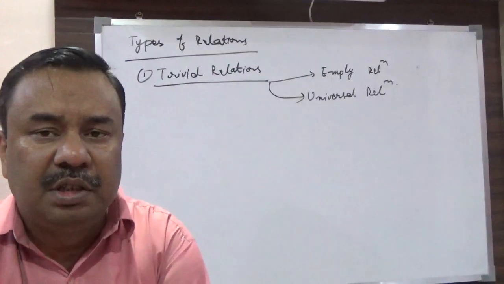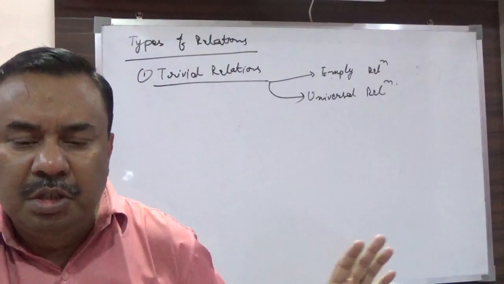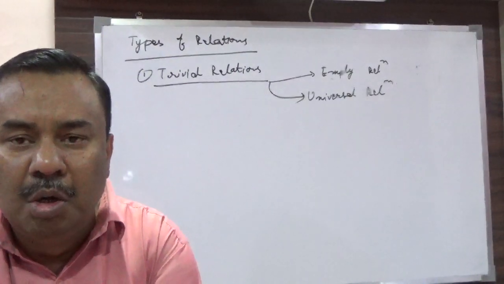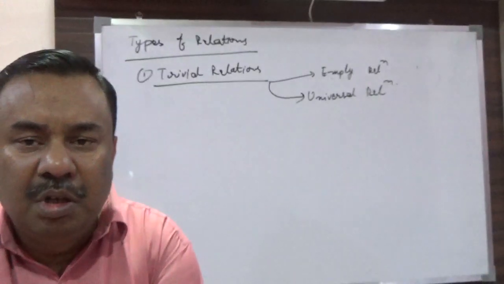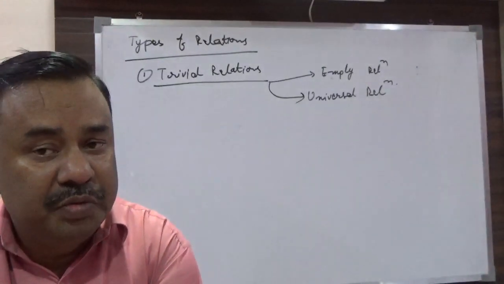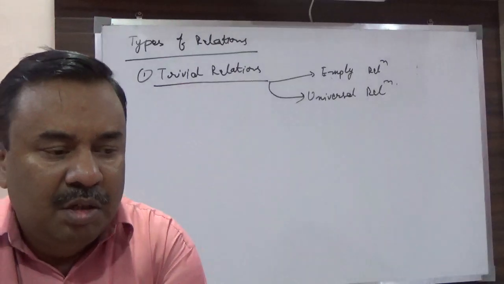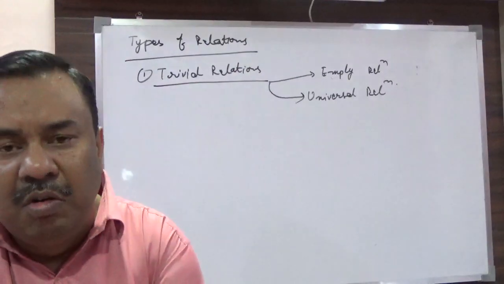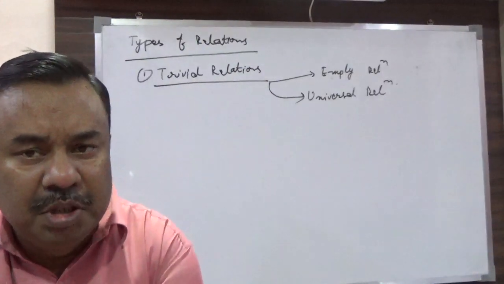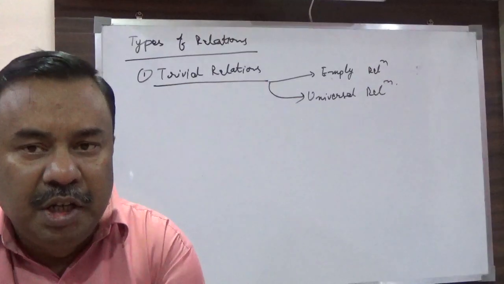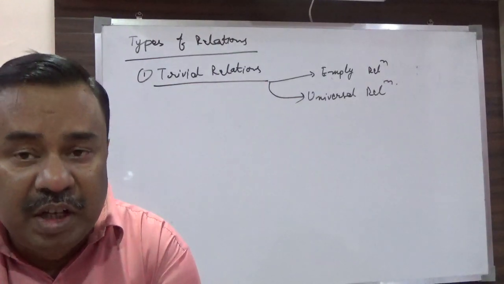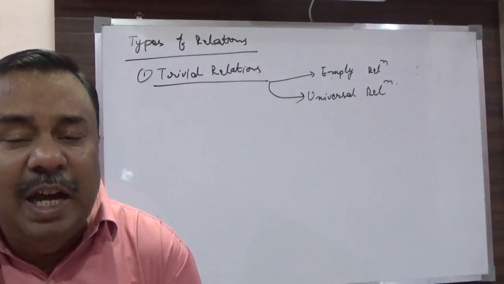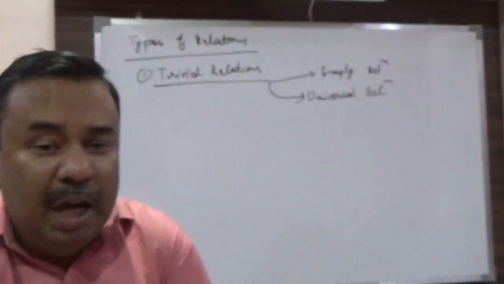Now suppose that there is no student in section A who is the brother of any one of the students of section B. If such a thing happens, what will be the set of the relation? Obviously it will be a null set or phi, because there is no such relation. In that case it is called an empty relation.